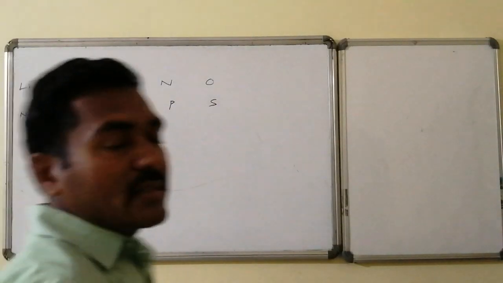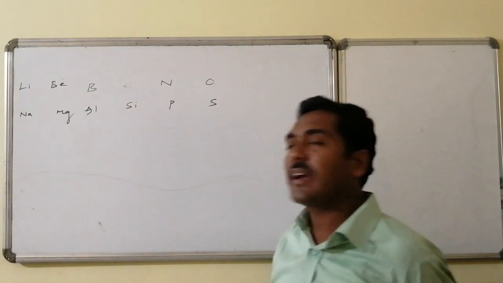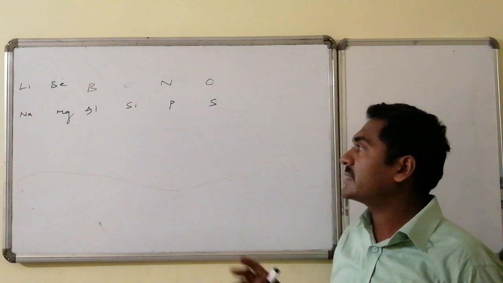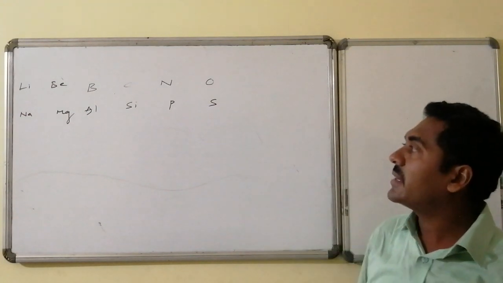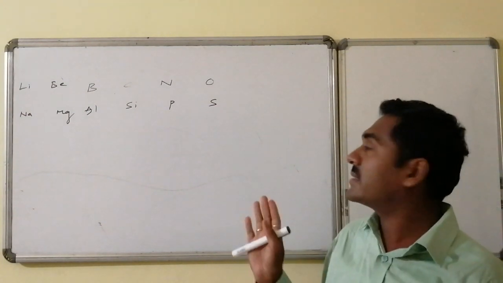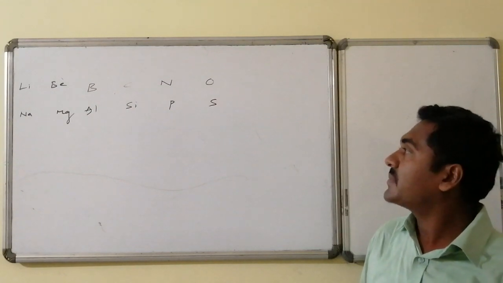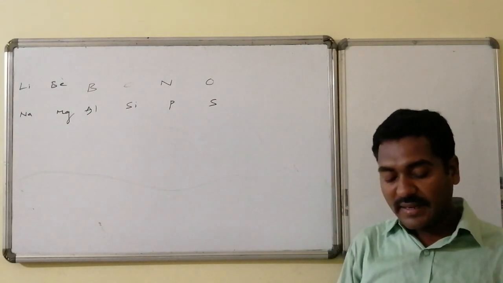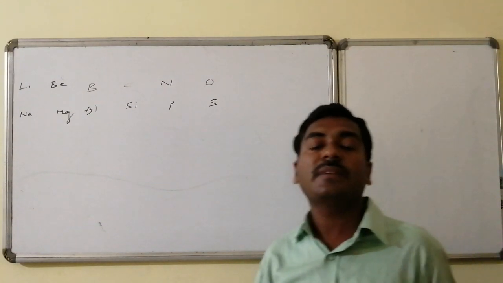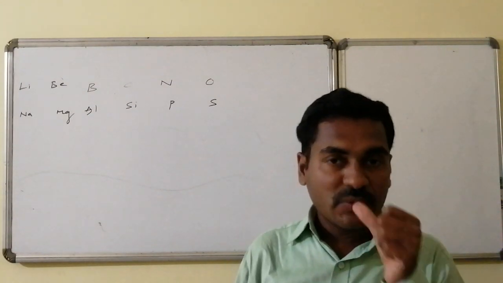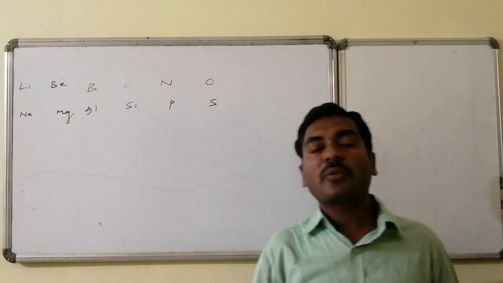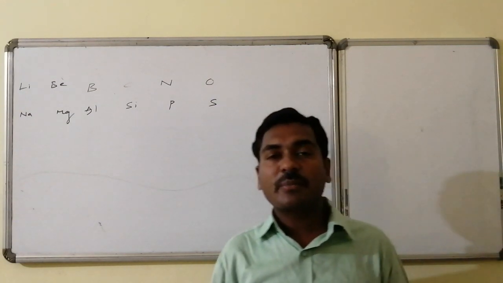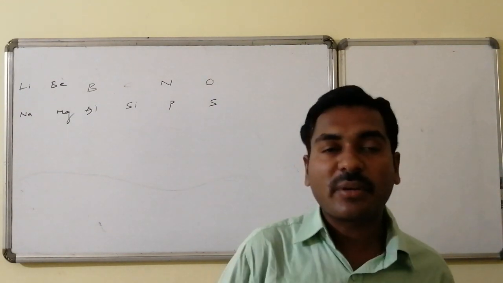The periodic table consists of elements: in the first period only hydrogen and helium, whereas the second period consists of lithium, beryllium, boron, carbon, nitrogen, oxygen as well as fluorine and neon, and the third period sodium, magnesium, etc. Polarization power depends on the charge to the size. The more the charge and the lesser the size, the higher the polarization power.